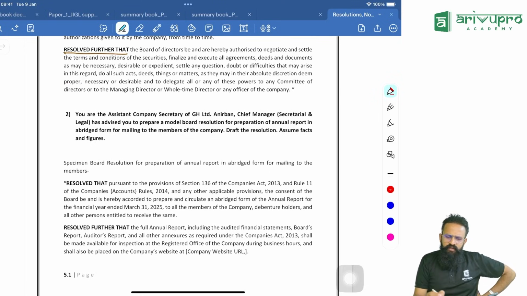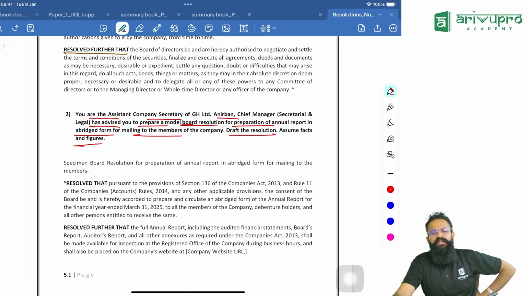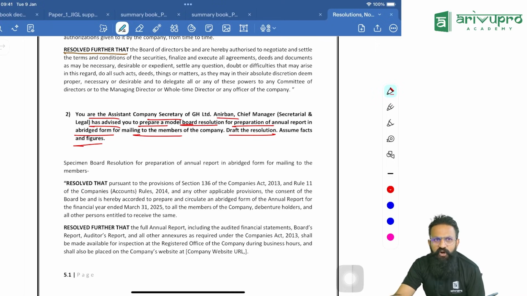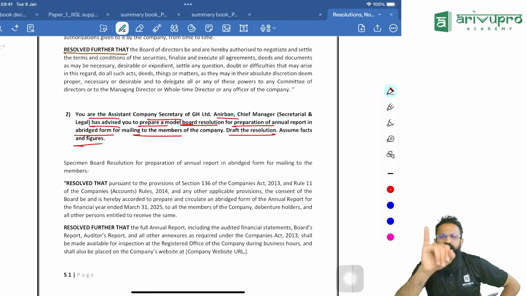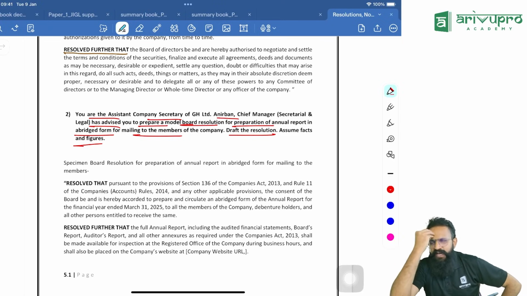Now see, you are the assistant company secretary of GH Limited. Anirban, chief manager, secretarial and legal, has advised you to prepare a model board resolution for preparation of annual report in abridged form for mailing to members of the company. Draft the resolution, assume the facts and figures. What are we doing? We are doing something called the annual report. According to section 136 of the Companies Act, every shareholder has a right to receive the annual report, board's report, and audited financial statements. Keeping that in mind, I'll write the same thing.